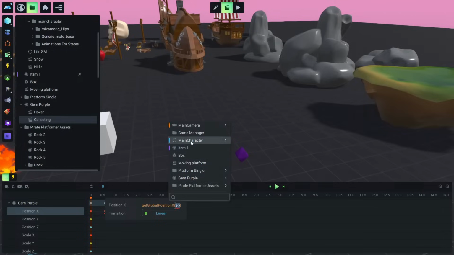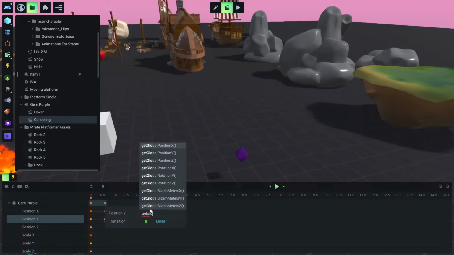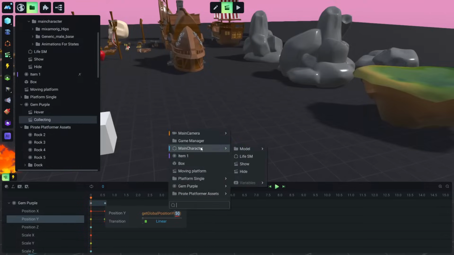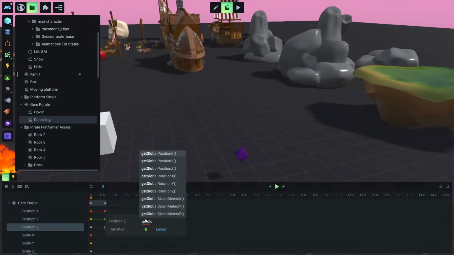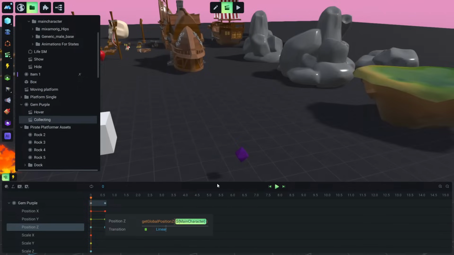So let's go to, we want to track our main character, and let's type get global position Y, and we are referring to our main character, and we add +1, and let's type here get global position Z, and we are referring to our main character, so dollar sign again, and main character, enter.